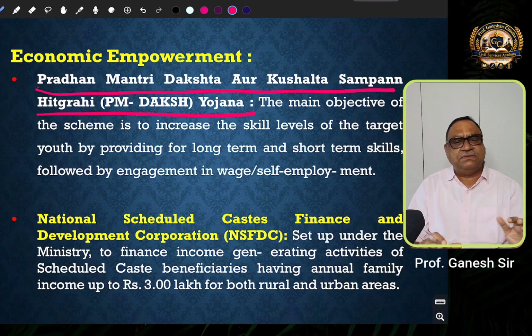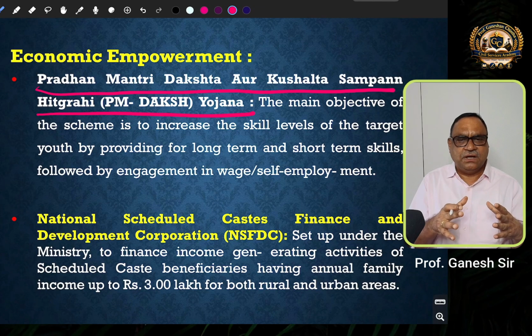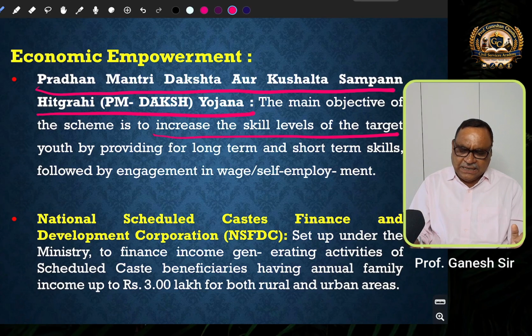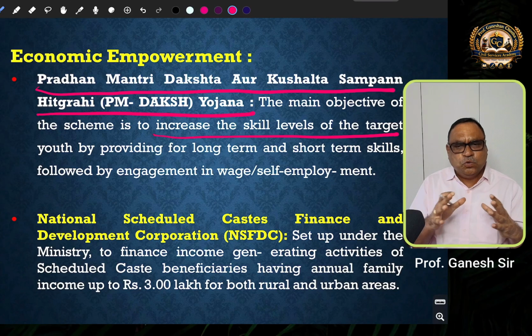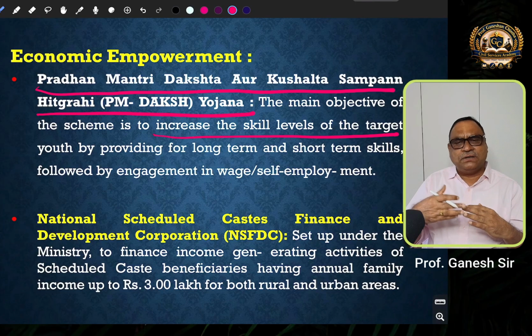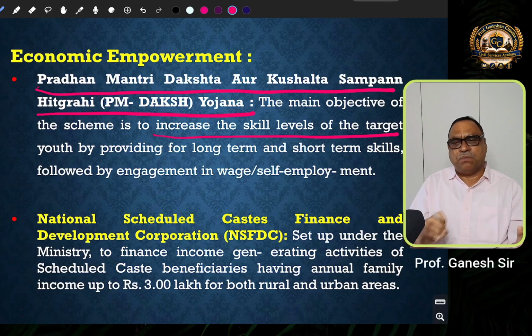The main objective of the scheme is to increase the skill levels of the target youth by providing long-term and short-term skills, followed by engagement in wage or self-employment. So that means basically the main objective of this scheme is to provide skills for the target youth, and providing vocational or professional skills on a long-term or short-term basis would be helpful for them to get wage employment or self-employment.